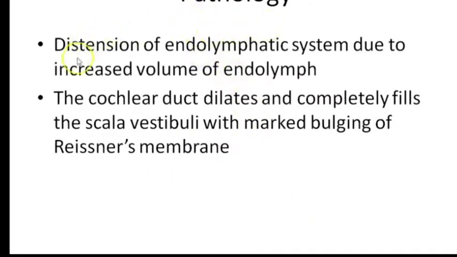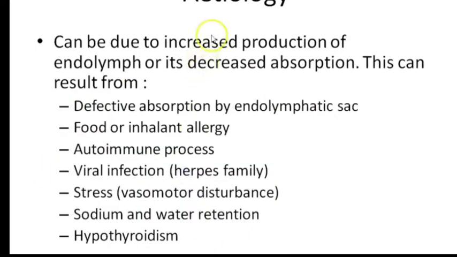What is the pathology of this disease? Distension of the endolymphatic system due to increased volume of endolymph occurs, and the cochlea dilates and completely fills the scala vestibuli with the mouth bulging of Reissner's membrane. What is the etiology of this disease? It can be due to increased production of endolymph or its decreased absorption.